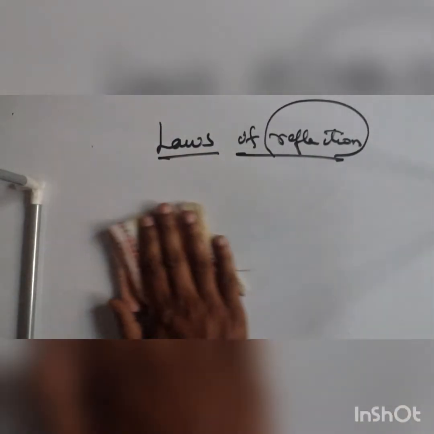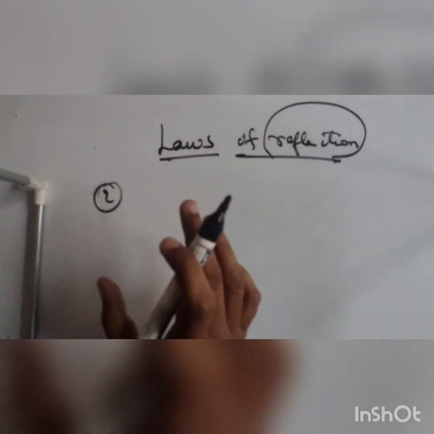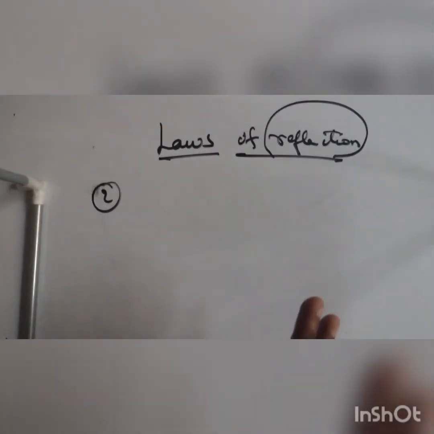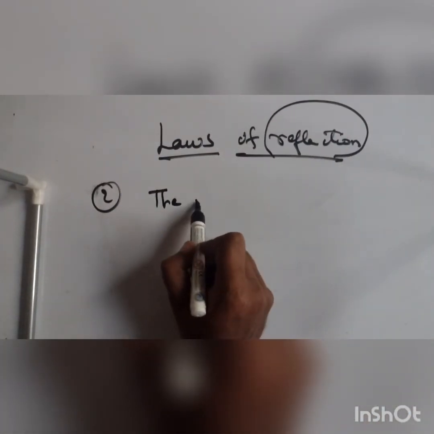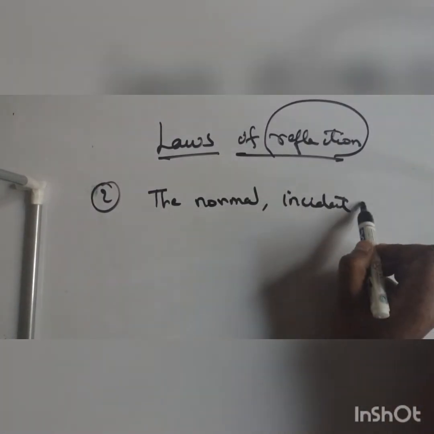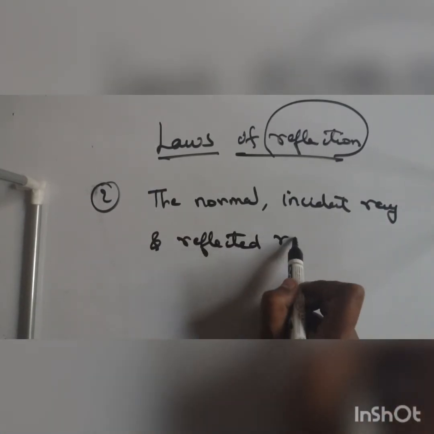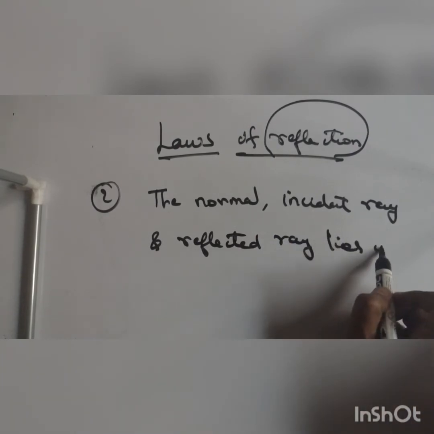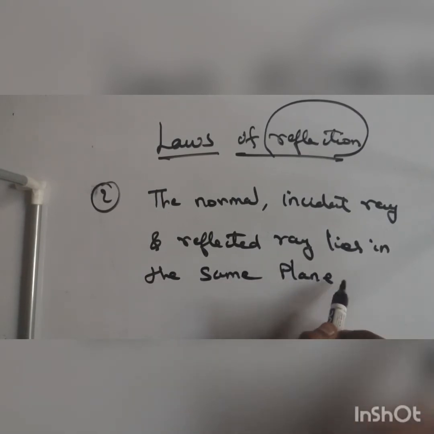This was the first law, right? What is the second law? The second law states that, see, this is very important. From the second law we can say that reflection is a two-dimensional phenomenon. The normal, incident ray and reflected ray lie in the same plane. Understand this, very very important. The normal, incident ray and reflected ray lie in the same plane.